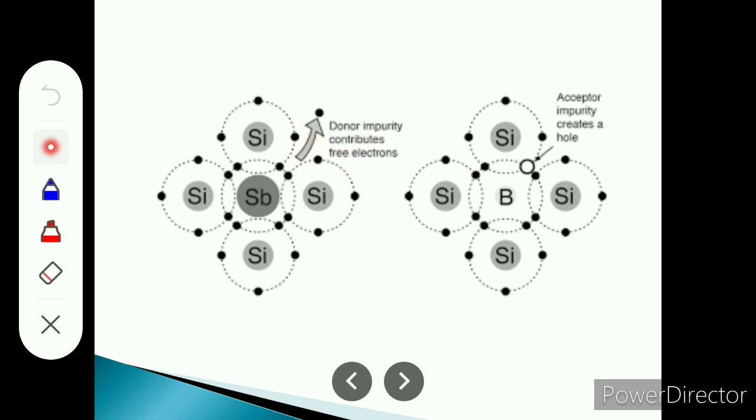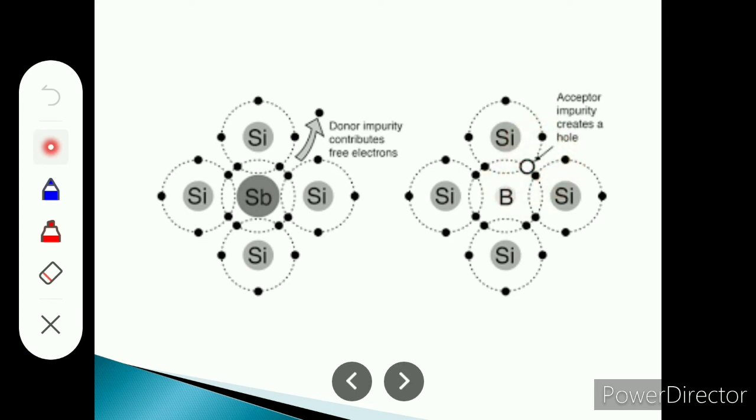In case of boron, in the outermost orbit 3 electrons are there. So these 3 electrons are attached with the neighboring silicon atoms. Out of 4 silicon atoms, 3 silicon atoms are attached with this boron atom, but one silicon atom does not have a covalent bond with the boron atom, and therefore there is a deficiency of electron.